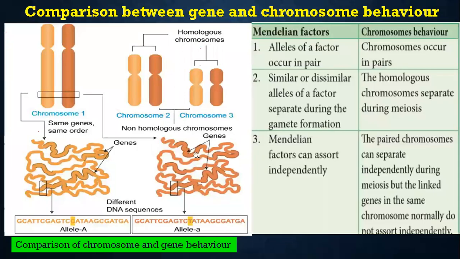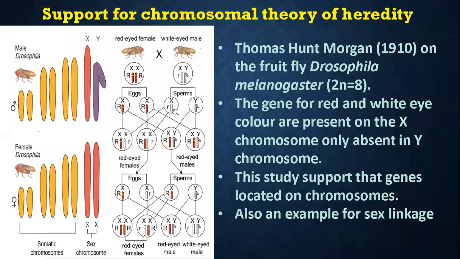So from this, what is he going to tell? Heredity: a character is transferred from one generation to the next generation through the genes. The genes are located in the chromosomes. So this study supports that the genes are located on the chromosome, and this is sex-linked, because the red color is linked with the X. This female is an example for that.